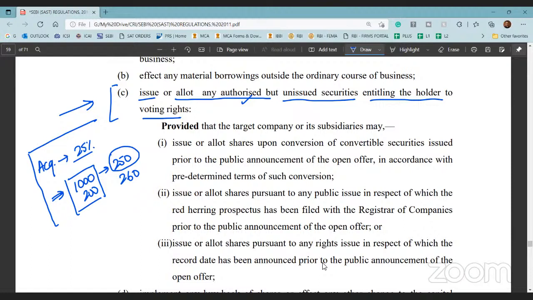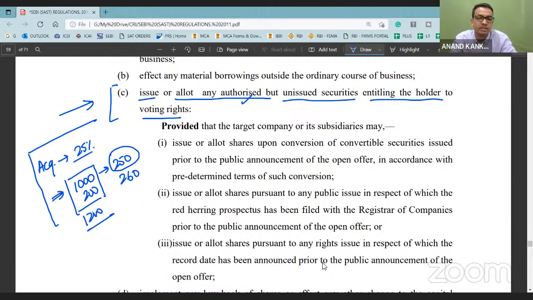Now, if you say that we don't have 1000 shares, we have 1200 shares, effectively 250 on 1200, the voting rights have reduced. Correct? Yes, sir. It's less than 25%. So here it's not a fair game for the acquirer. That's the reason the company has been restricted from issuing any new securities, unless a special resolution has been passed by the company.